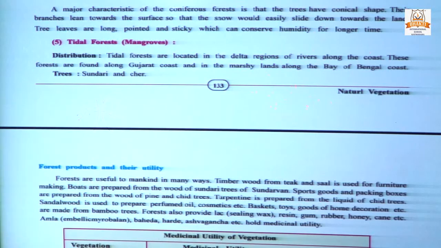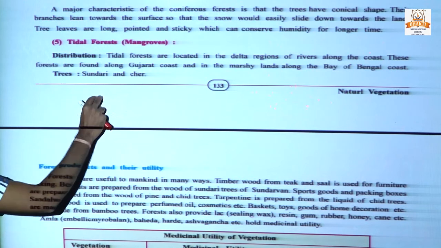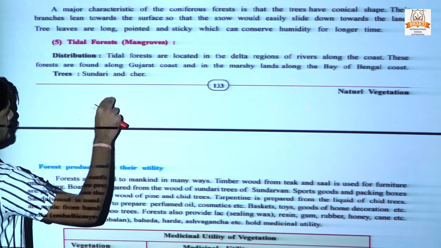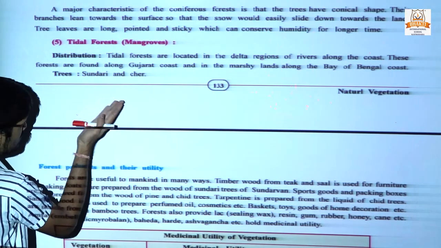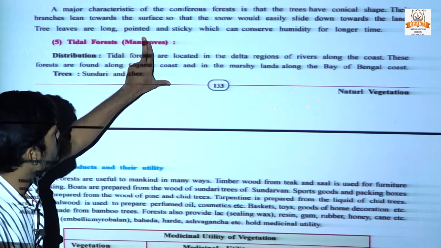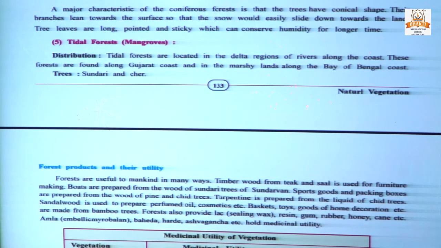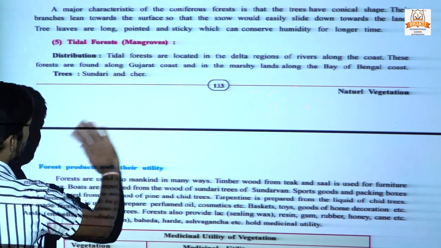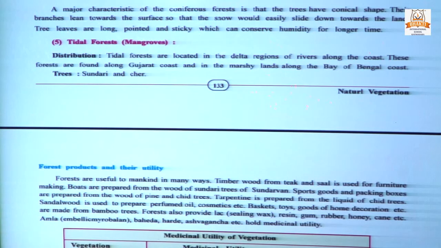Okay, one characteristic of conifers is that the leaves are very small and also lean, थोड़े झुके हुए होते हैं सरफेस की तरह, ताकि स्नो वो इजीली स्लाइड डाउन निकल जाए. Tree leaves are long, pointed and sticky, which can conserve humidity for a longer time. Trees' leaves are very long, pointed, like a point, and also sticky, which easily conserves humidity.